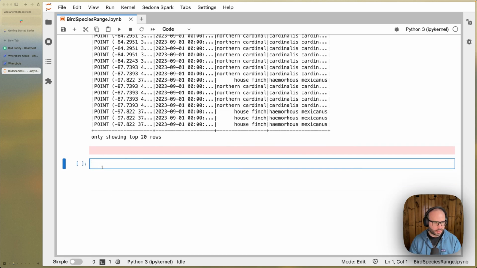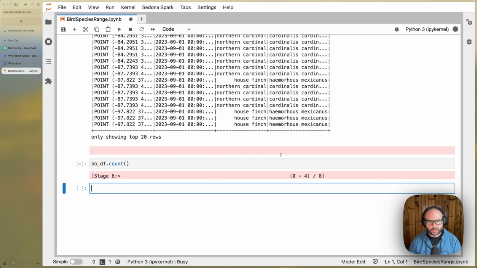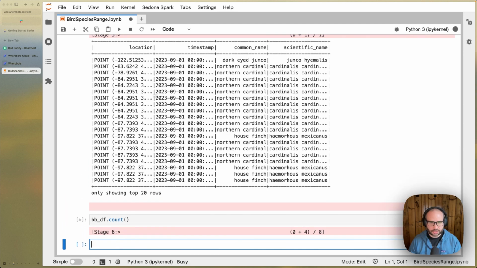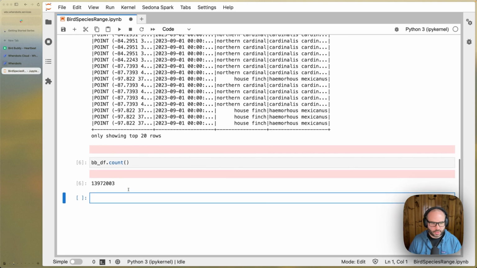We can do things like get a count on the data frame, compute the number of rows, so how many observations do we have of these different species. And again, I downloaded just one month of data. I think there's a year or so of data to work with, so we could combine or import multiple CSV files, but I think this is a good way to get us started. So we have almost 14 million observations.